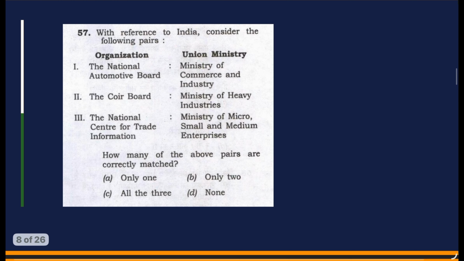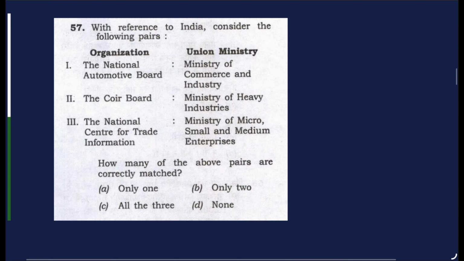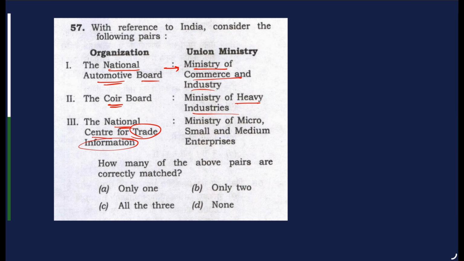Okay. So the next question is about organizations and which ministry they belong to. So we need to identify the correct pair. The first pair is National Automotive Board. The ministry which they have assigned is Ministry of Commerce and Industries. Then second is Coir Board, Ministry of Heavy Industries. And third is National Center for Trade Information. They are saying Ministry of MSMEs.